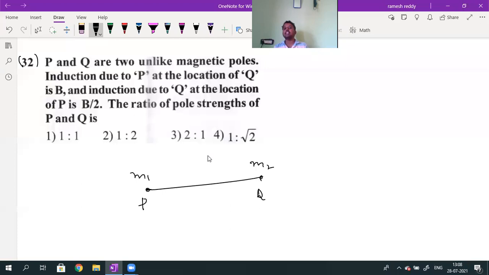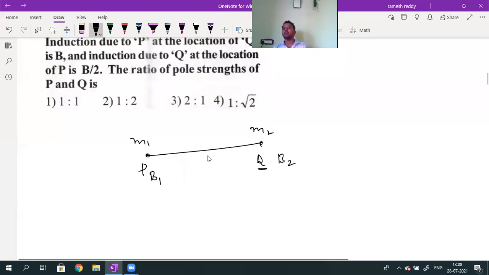Here the magnetic field induction at P due to Q, I will call it B1. The magnetic field induction at Q due to P, I will call it B2. B1 is the magnetic field induction at P due to the pole M2. B2 is the magnetic field induction at Q due to the pole M1. The formula for magnetic field induction due to an isolated pole is mu naught divided by 4 pi into m divided by d square.